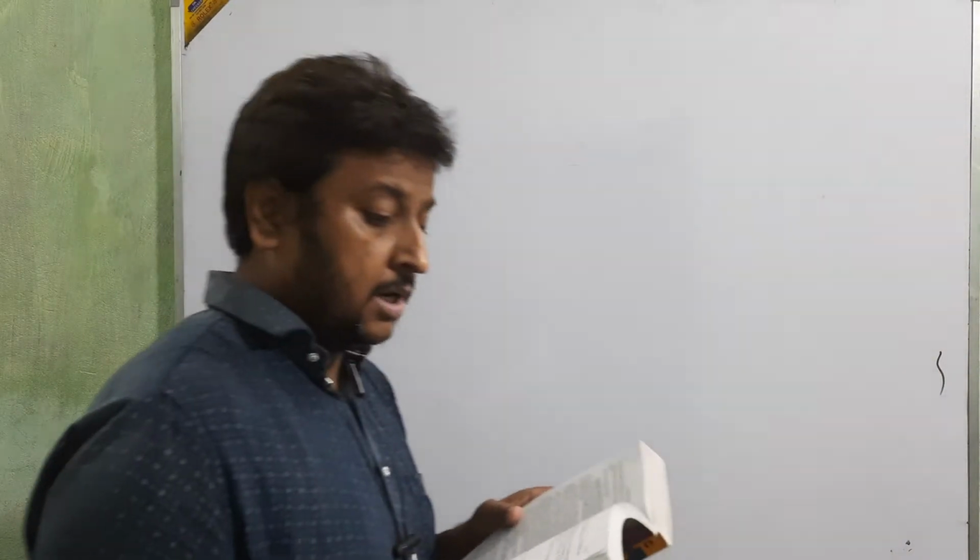Today we are going to start solving questions for retirement of a partner. Before starting the question, I would like to explain again.